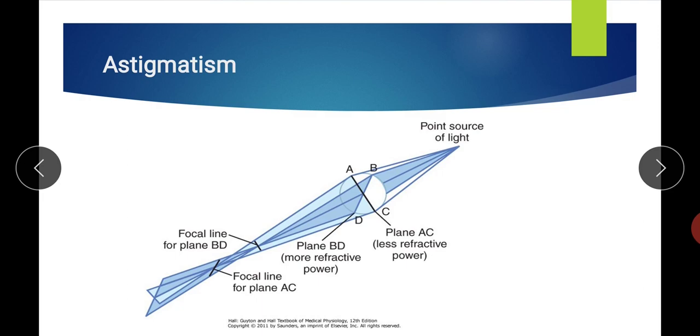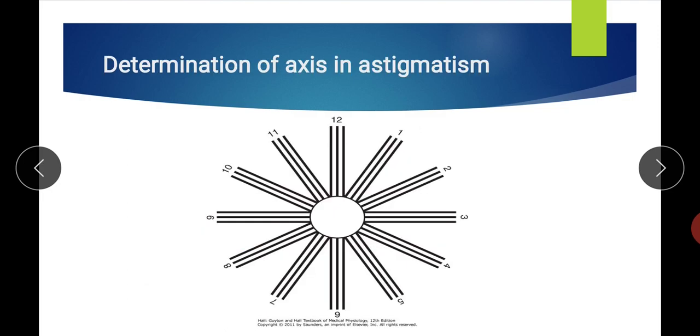But before that we have to determine the particular axis in which the abnormality is there. So we have to determine the axis of the plane. For that, this type of image is used, which has parallel bars. In this image you can see that the different parallel bars are arranged at different axes. Some are horizontal, some are vertical, and some are at different angles between the horizontal and vertical.